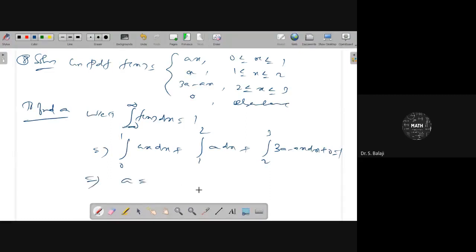What is the value of a? Any idea about the value of a?